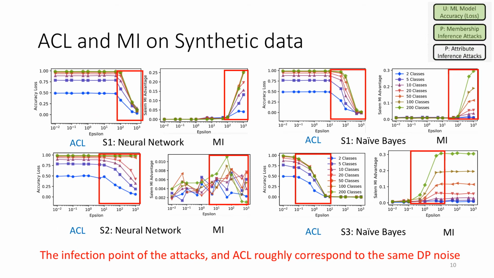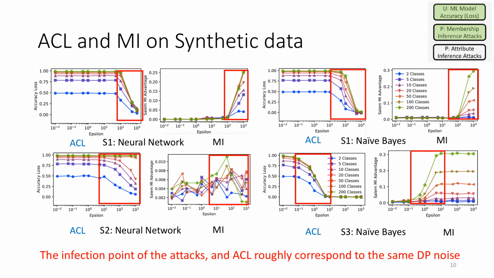Now, so far, we've only been looking at accuracy and privacy by themselves. So let's change pace here and actually compare them side by side. So switching out those attribute inference plots for the ACL, or the accuracy loss, we can see that those red rectangles essentially don't move. And we can see that the inflection point of both the attacks and the ACL roughly correspond to the same differentially private noise.